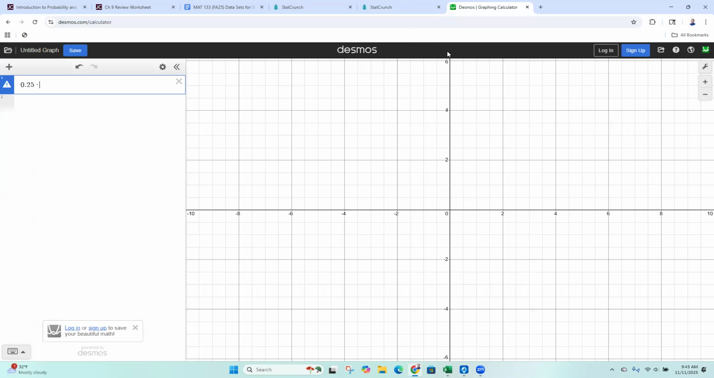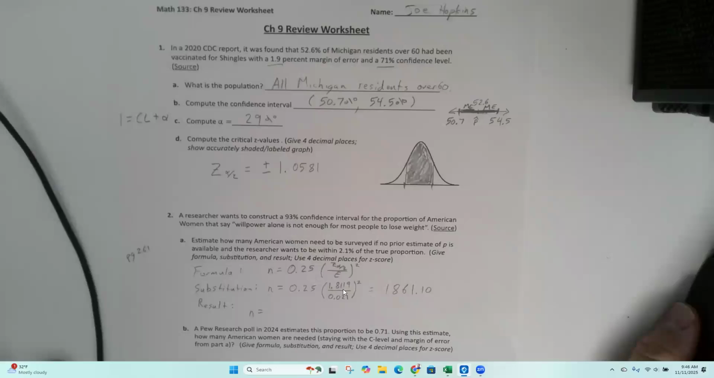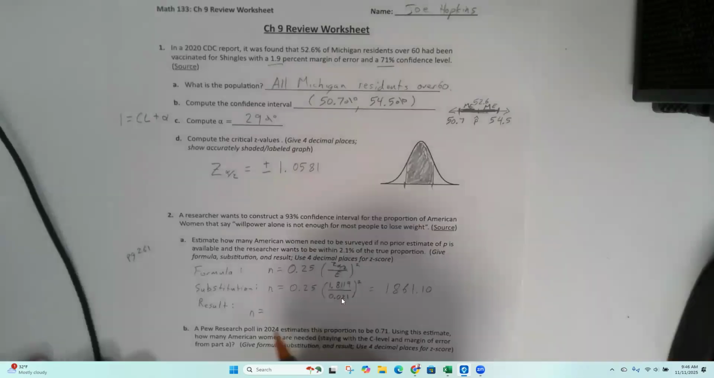All right. So 0.25 times 1.8119 divided by 0.021. Use that, shift 6, square it. All right, and I get 1,861.10. So if you type this in your calculator, you get 1,861.10. So what is my final answer?